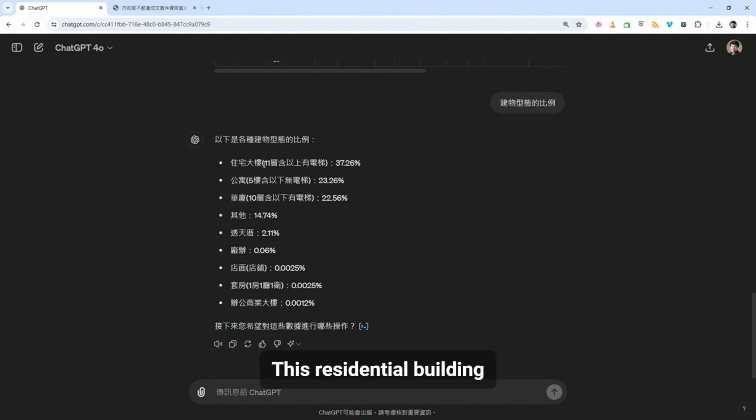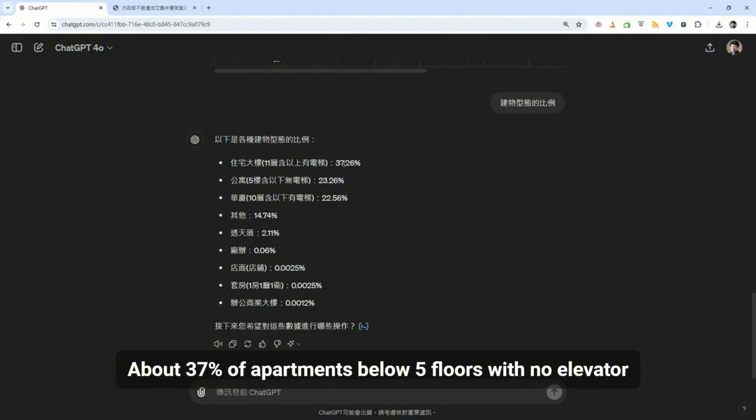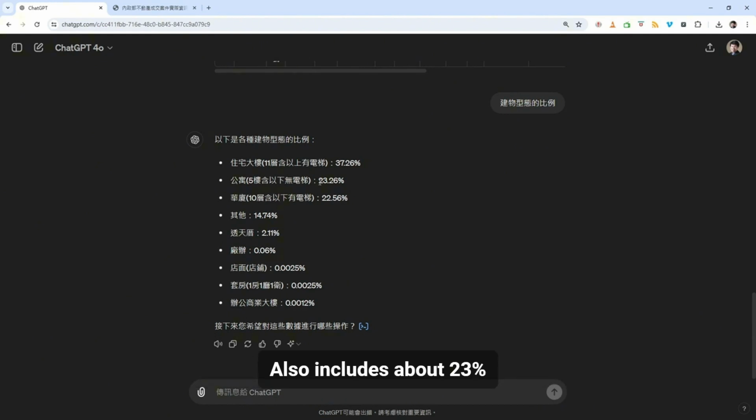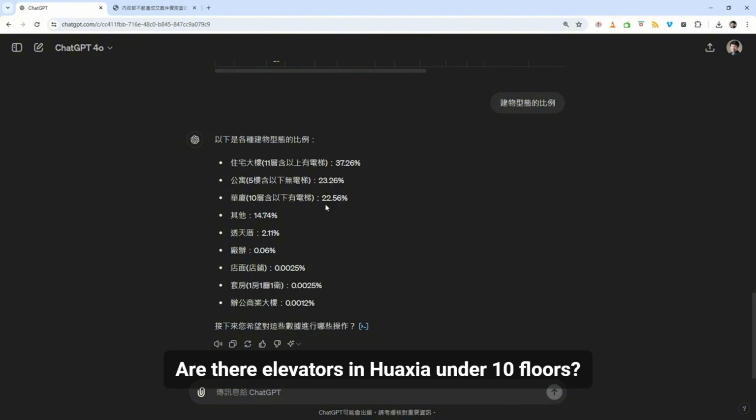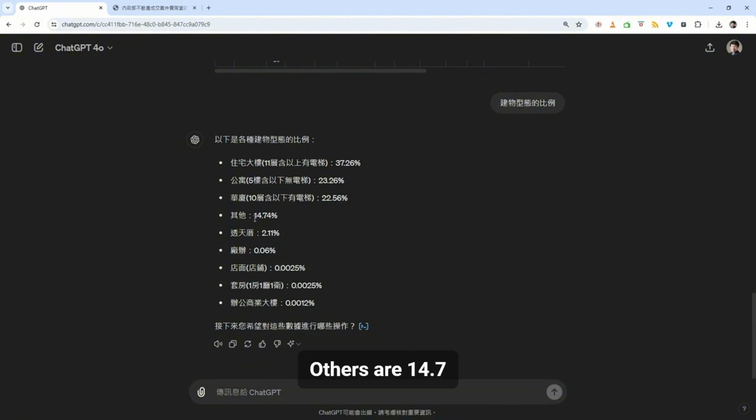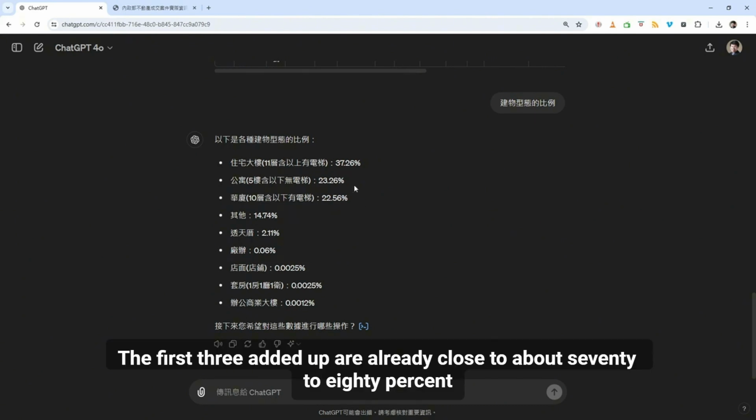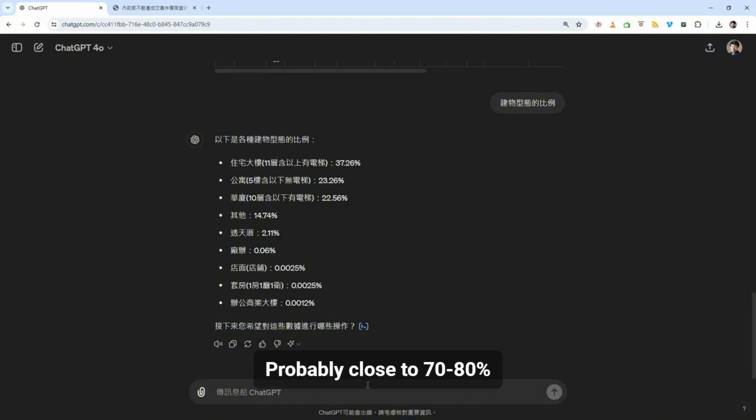This residential building category, including the above-laundry-floor part with an elevator, is about 37% of apartments. Apartments below 5 floors with no elevator are about 23%. Are there elevators in Huaxia under 10 floors? It's 2 floors. Others are 14.7%. Basically, the first 3 added up are already close to about 70 to 80%.